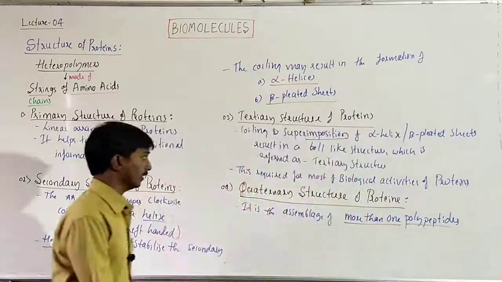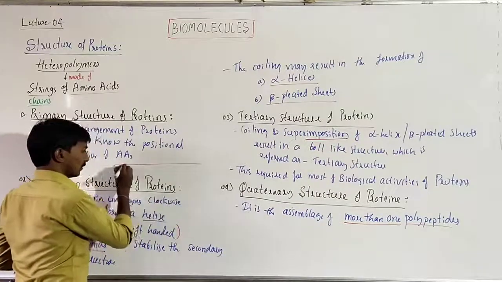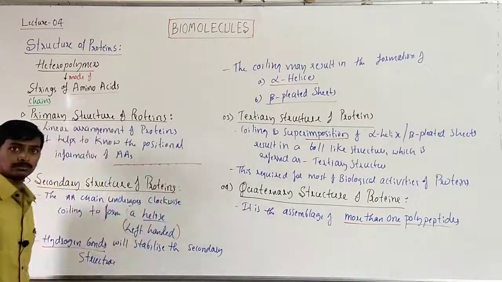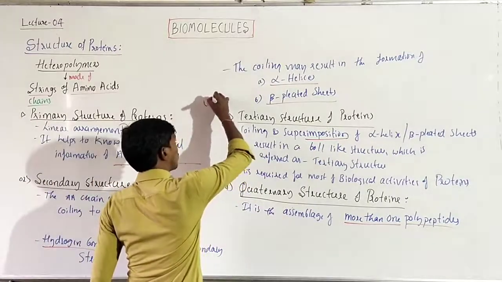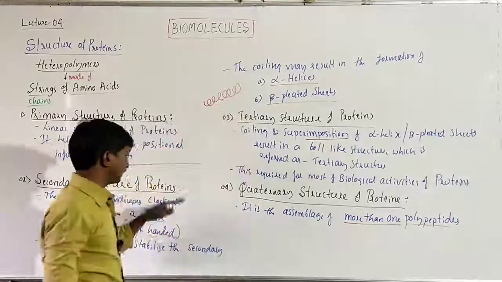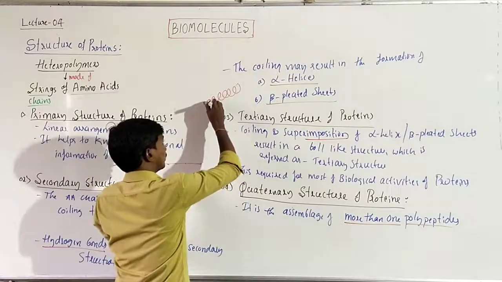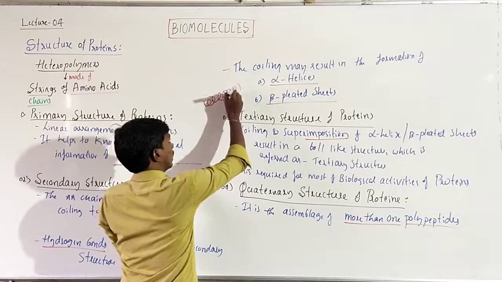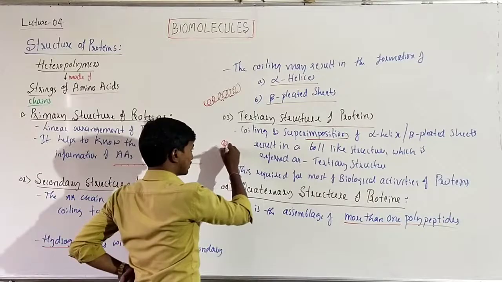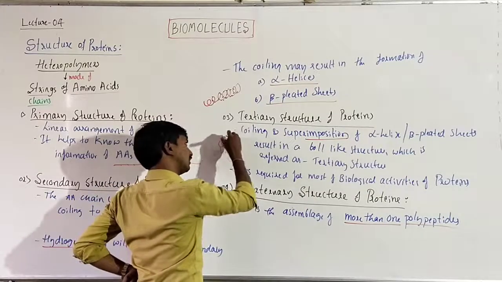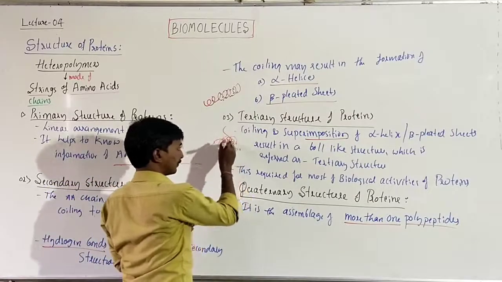Because in the primary structure there was only one polypeptide with some amino acids, right. In the secondary structure also there was only one polypeptide chain, it may be coiled but only one, with some amino acids on it. When we see the tertiary structure also, we have seen the same single strand with a few more amino acids, right?